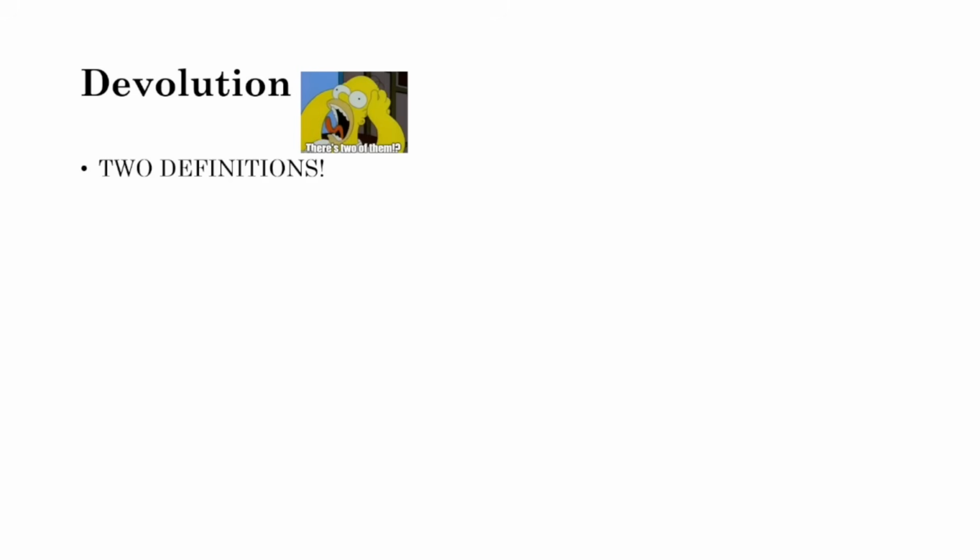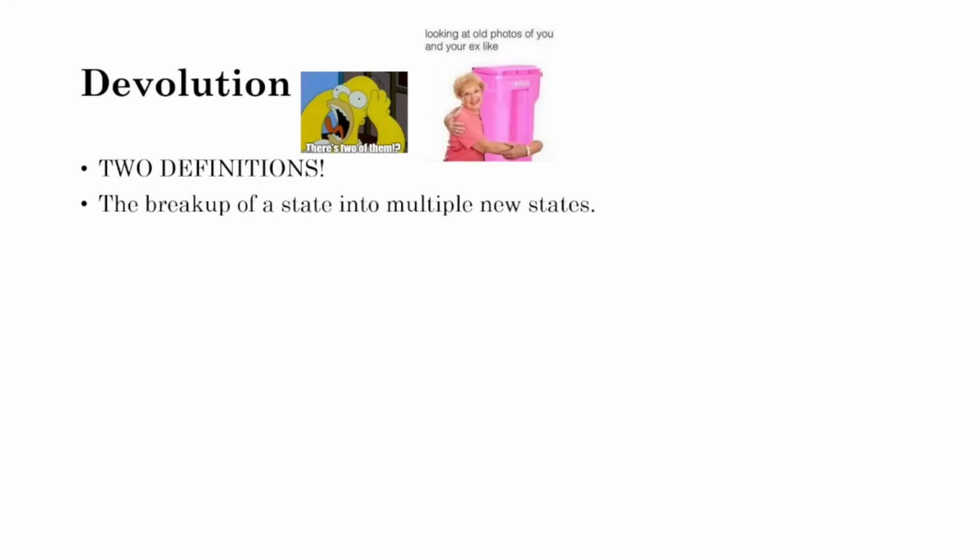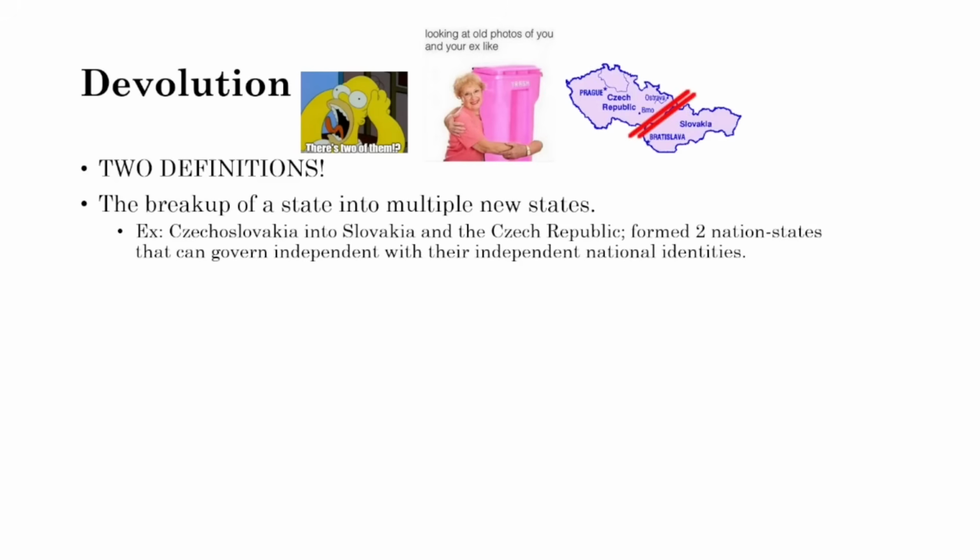Now let's talk about devolution, another very important concept of this course. There are two different definitions of it, and students often get them confused or only remember one of them. So it's very important that you know both of them. The first one is that devolution is the breakup of a state into multiple new states. For example, Czechoslovakia used to be one country, but now it's no longer. It is now split into two different nation states, Slovakia and the Czech Republic. And each of these states can govern independently with their own national identities.